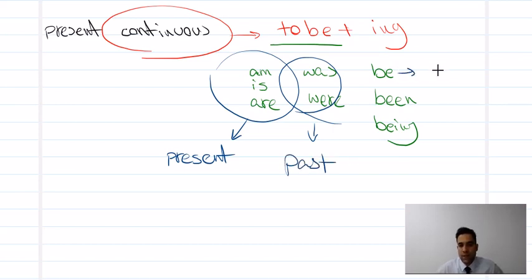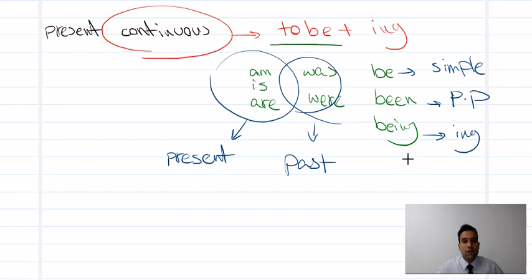And be is, of course, the simple form of to be. Been is the past participle form, or verb 3, let's say. Past participle form of to be. And being is the ing form. Or we call it gerund form, ing or gerund form. So these are different types of to be.